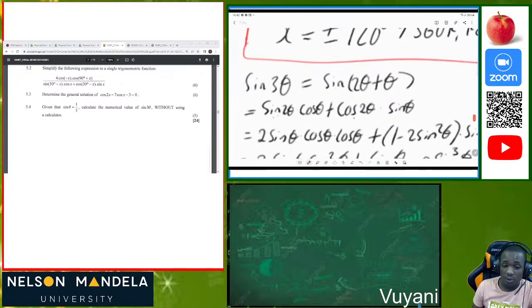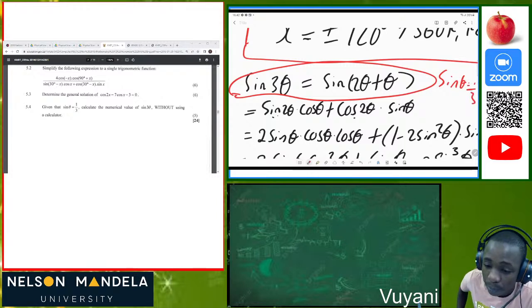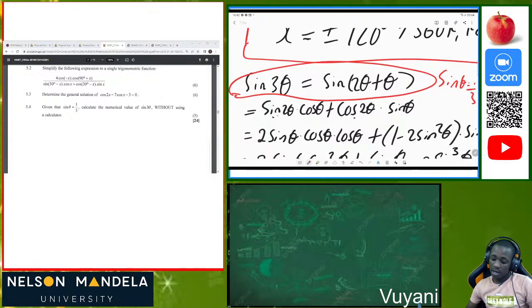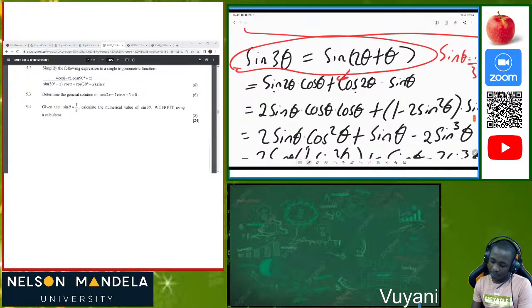Let me revisit. We are given that sine theta is equivalent to 1/3, and we must calculate sine 3 theta. What I did first was to break the 3 theta into 2 theta plus theta. Bear in mind that 2 theta plus theta gives us 3 theta. Now I saw that this is a compound angle, so we break the compound angle. It's sine, so it's going to be sine cos, cos sine.